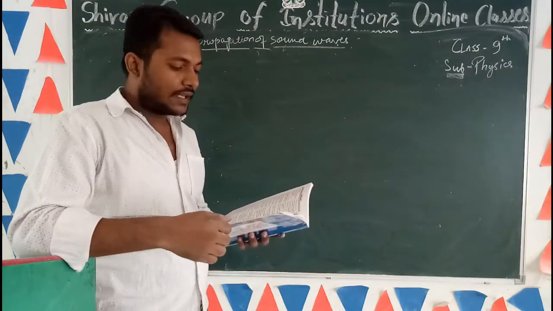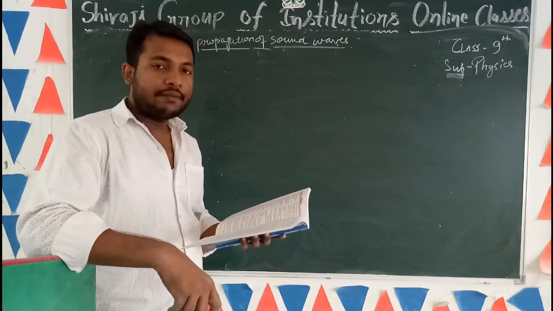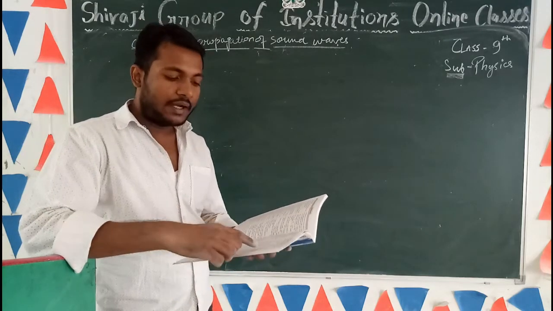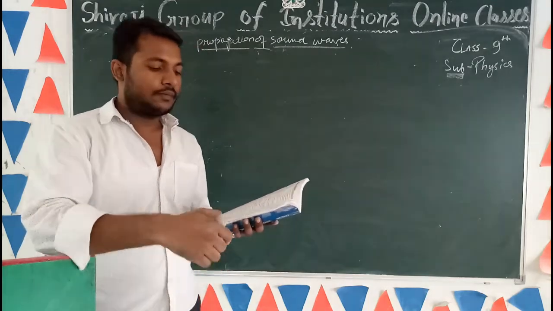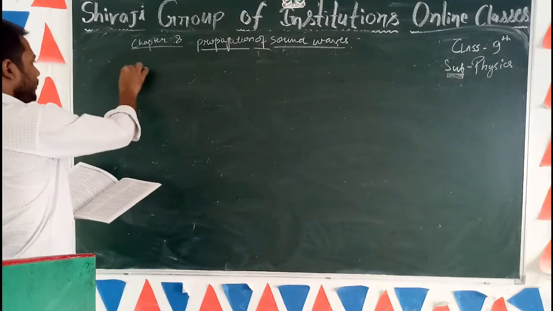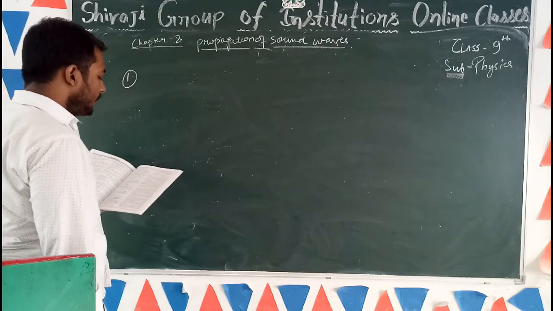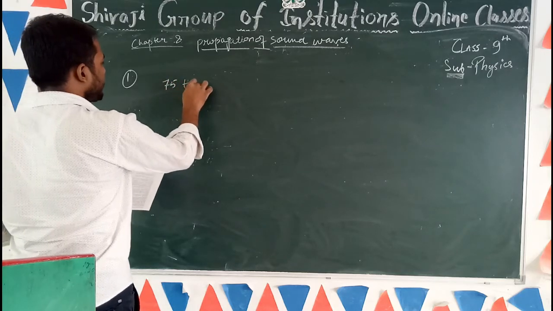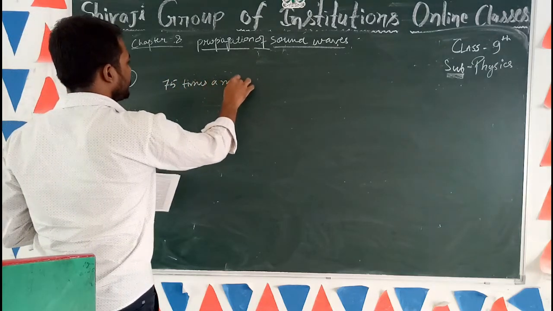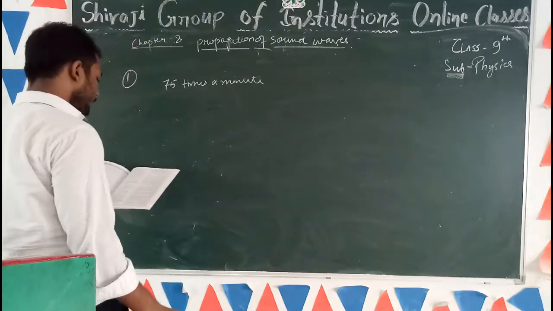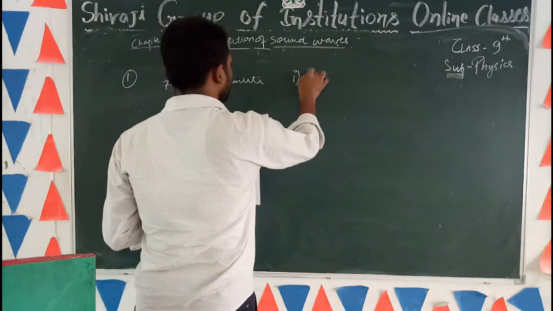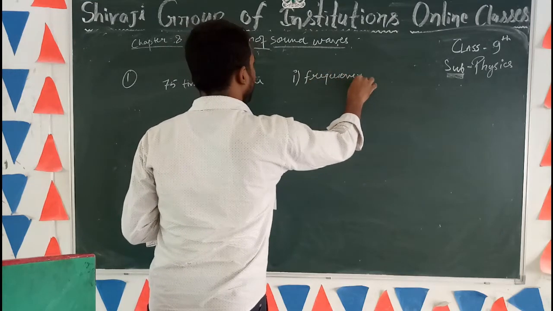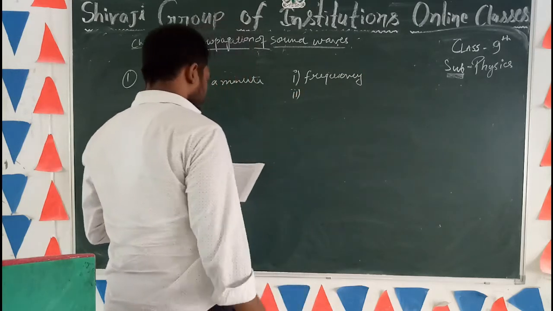Students, in your exercise 8A, there are 11 numericals. I will solve numerical number 1, 6 and 11, and the remaining numericals you have to do yourself. Question number 1 is: the heart of a man beats 75 times a minute. What is its frequency? And second one is time period.